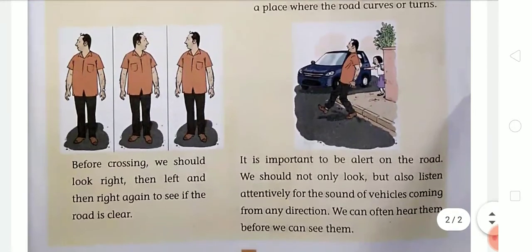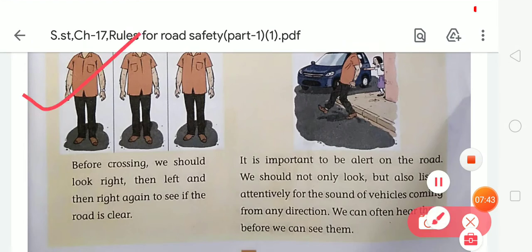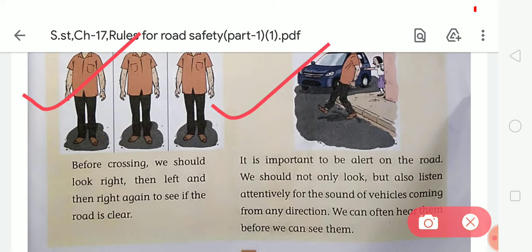Now look at the next picture. This is the third picture. Before crossing, we should look right, then left, and then right again to see if the road is clear. So students, at a place where a zebra crossing is not available, before crossing the road we should look right, left, and then right again, and then cross the road. Next picture. It is important to be alert on the road.